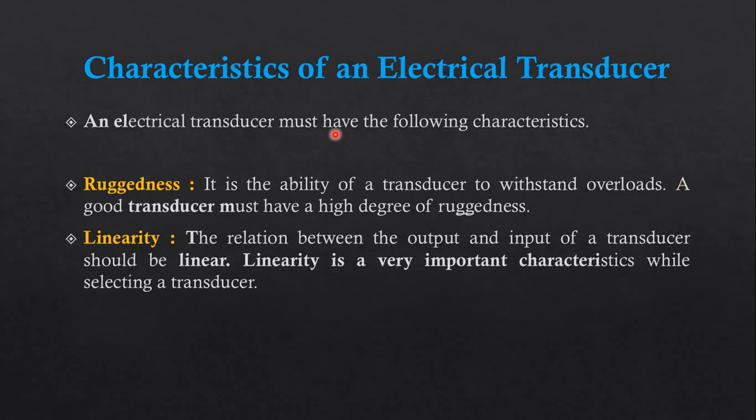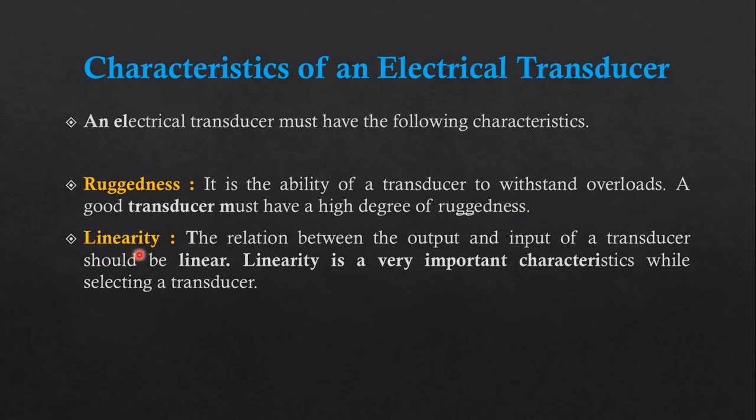Then what is going to happen? Its ability needs to be higher, so it has some good overload capacity. A good transducer must have a high degree of ruggedness. It needs to withstand a higher amount of overload, or be capable of handling the overload capacity.